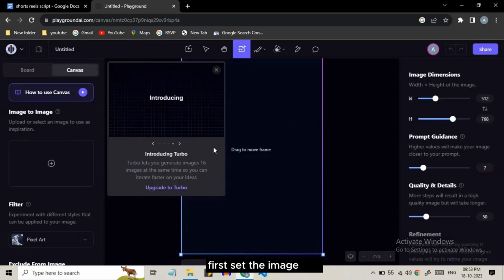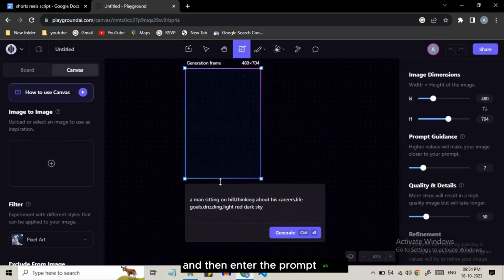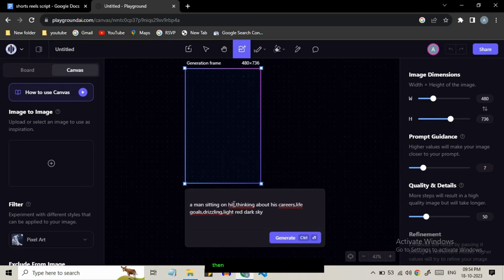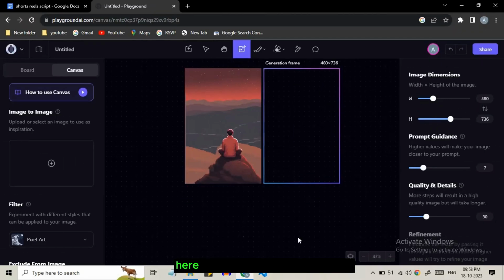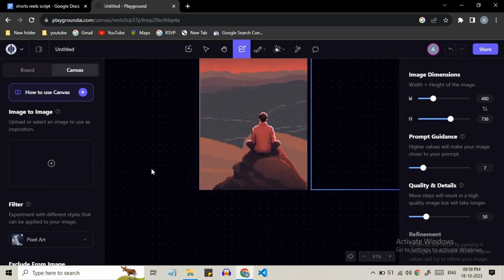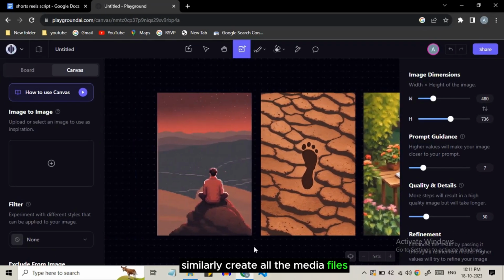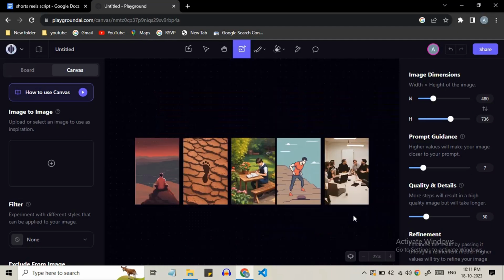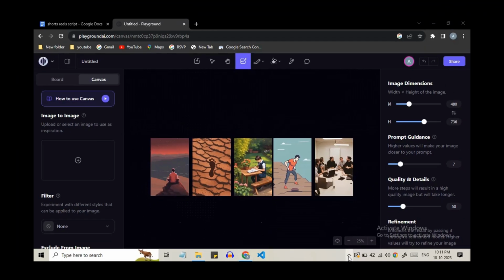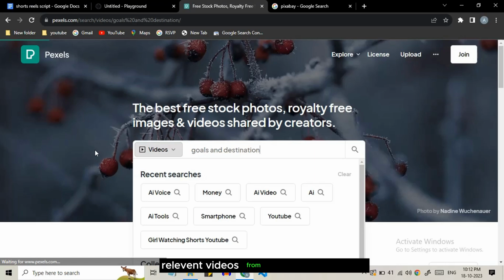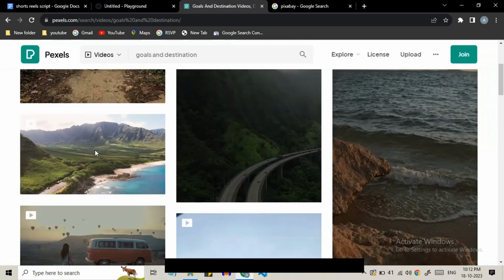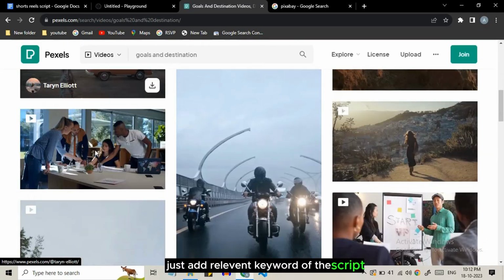First set the image size and then enter the prompt using keywords in your script, then click on generate. Here we have the AI generated image and it looks really cool, guys. Similarly, create all the media files. You can download relevant videos from Pexels, Pixabay. Just add relevant keyword of the script.